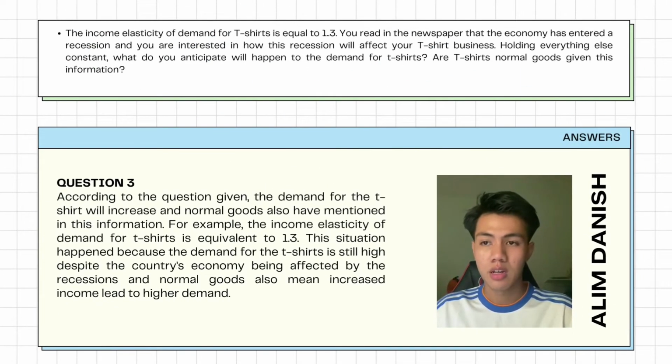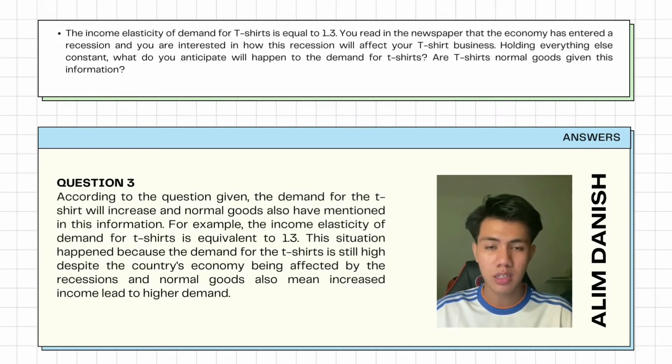Question 3. The income elasticity of demand for t-shirts is equal to 1.3. You read in the newspaper that the economy has entered a recession and you are interested in how this recession will affect your t-shirt business. Holding everything else constant, what do you anticipate will happen to the demand for t-shirts? Are t-shirts normal goods given this information?